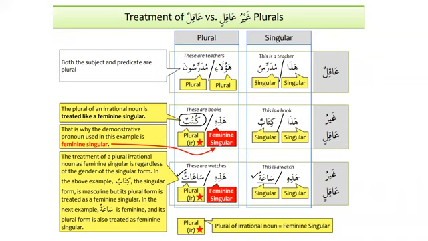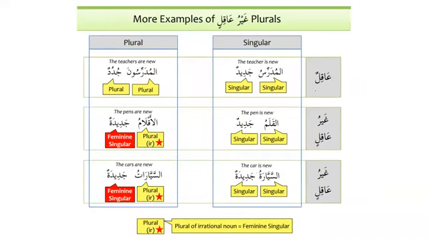But for both, we have to use hadhihi. Why do we have to use hadhihi for both of them? Because the first one is feminine. Originally, it's feminine. And the second one is the plural of ghayru aqil. And we know that the plural of ghayru aqil is considered as singular feminine. And ghayru aqil means irrational beings or irrational noun. So please be with me and focus on this idea, because this idea is very, very important. Also in the Quran, it has been used a lot. And inshallah, if we get a very good hold of this idea from now, our learning of Arabic language, inshallah, will be much easier. More of the examples over here.